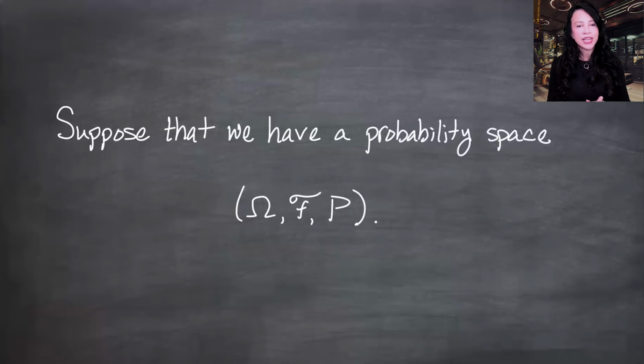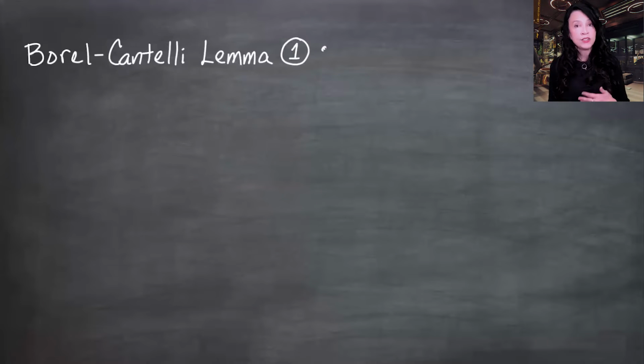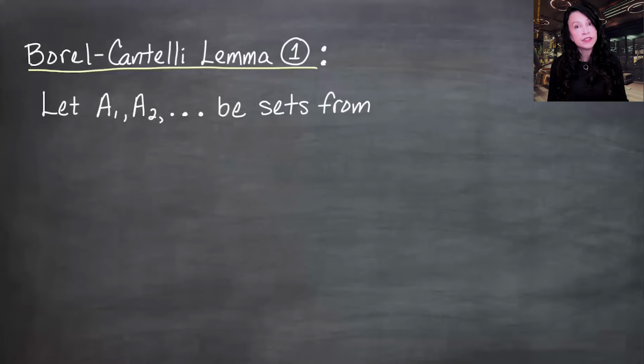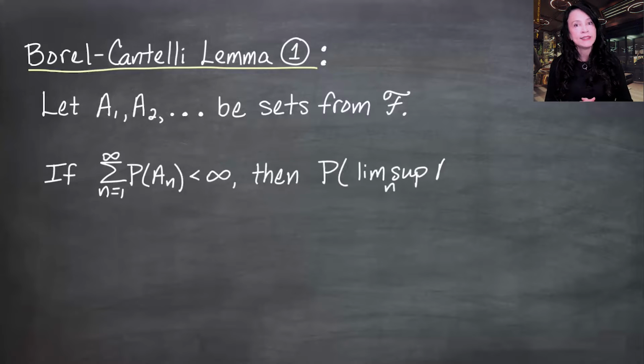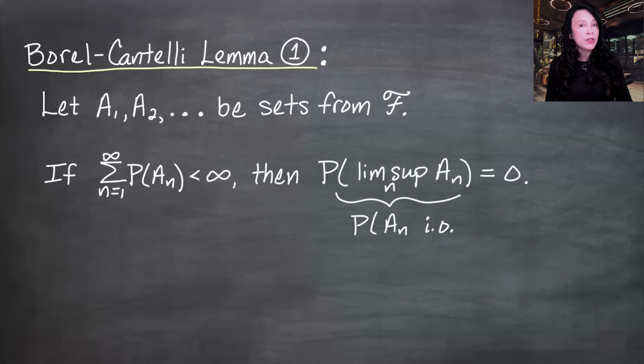So let's start with Borel-Cantelli 1. I'm going to start off with an infinite sequence of sets or events, A1, A2, A3, out of the sigma field F, and I'm going to look at the sum of the individual probabilities. If that sum is finite, then I can say the probability of the lim sup event is 0. We also call this event A_n i.o., which means that the A_n occur infinitely often.